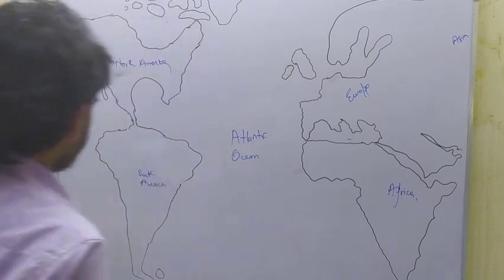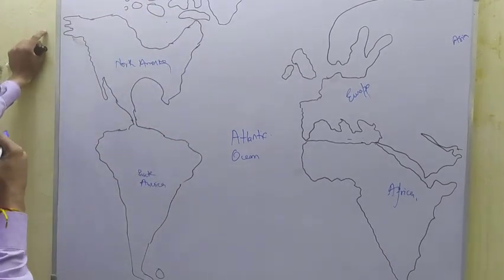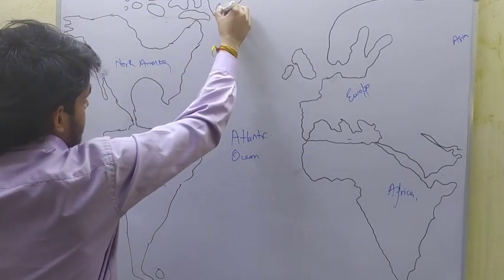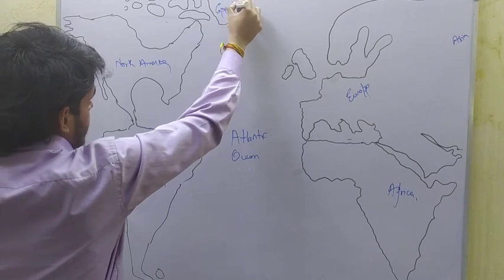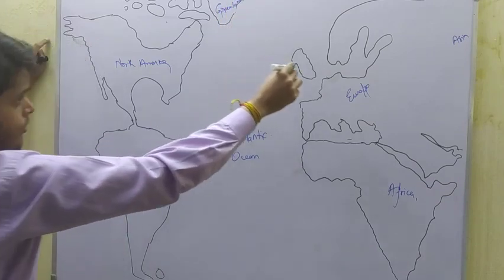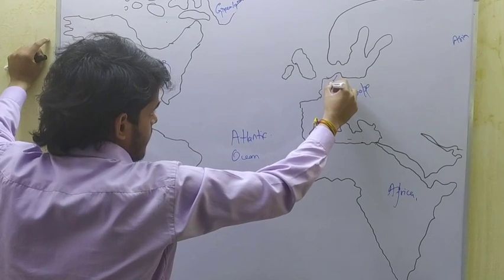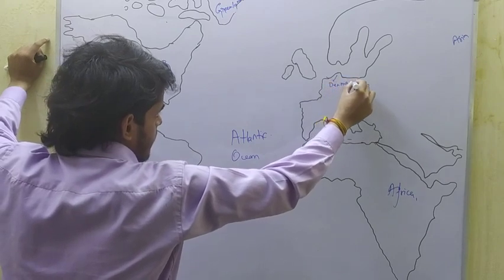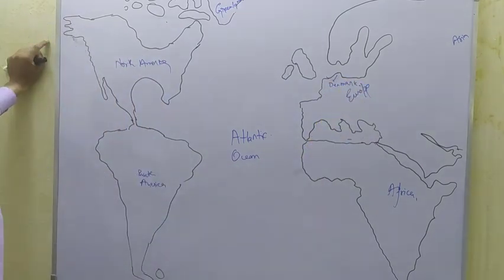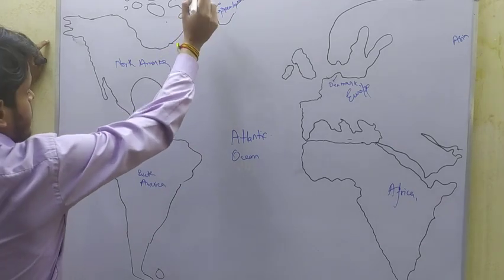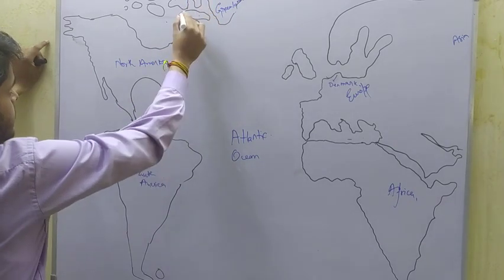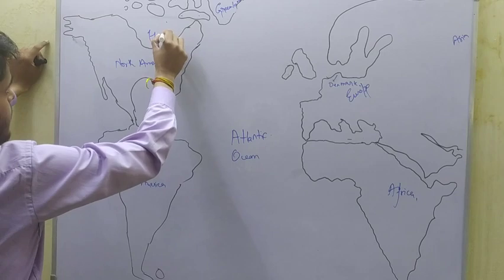Now I shall name the regions. For example, this is Greenland, under control of Denmark. This is Hudson Bay.